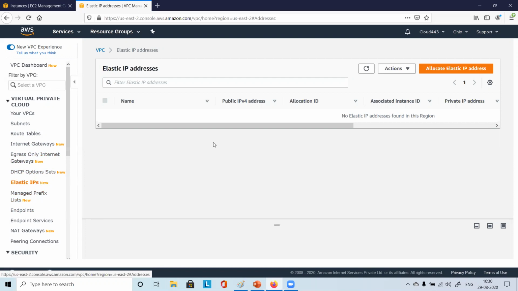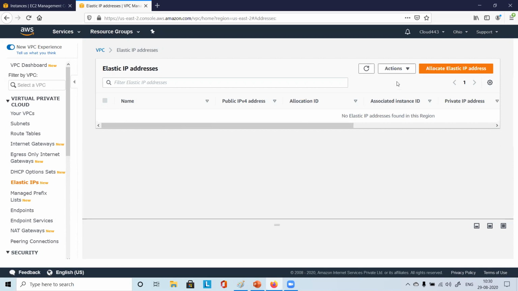So you see this Elastic IP, you have the option to allocate. If anyone remembers, can you tell me the steps? What needs to be done if you want your EC2 instance to use that Elastic IP? What do we need to do first? We need to allocate one Elastic IP address, right? And then one IP address came to us. Now, that needs to be associated with the instance also, right? Yes.